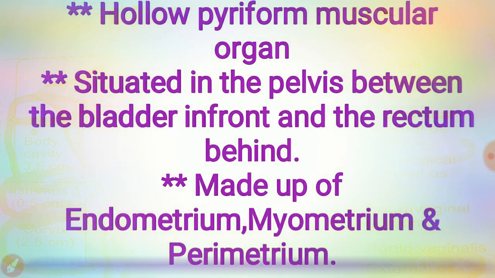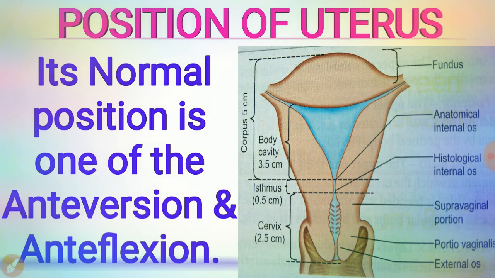Okay, see here the position of the uterus. Here it is a normal position. Normal position is one of anteversion and anteflexion. The uterus usually inclines to the right, which means dextrorotation, so that the cervix is directed to the left. If the cervix is directed towards the right, that is a dextrorotation. If the cervix is directed towards the left, that is the levorotation, which comes in close relation with the left ureter.